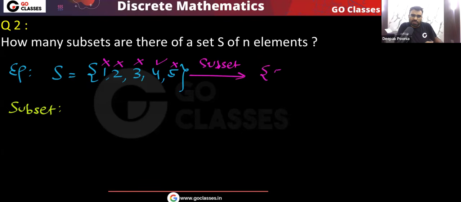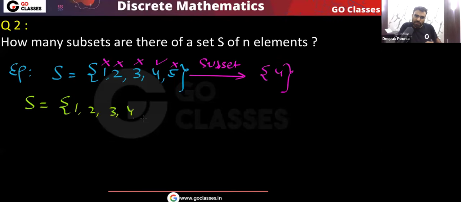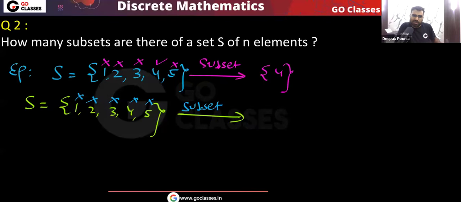We are going to get this subset. You can see this is the subset you are going to get. Very simple point. Okay, so let's see another example. Consider this set: 1, 2, 3, 4, 5. Let's assume that I decide I don't want to take any of them. So for every element I'm deciding that I don't want to take it. Then you can see I will get the empty set. Yes or no?